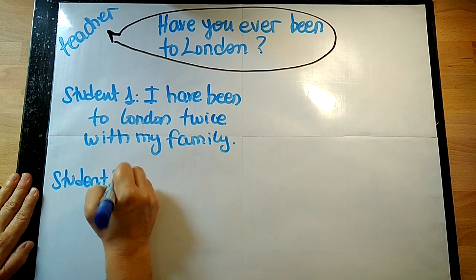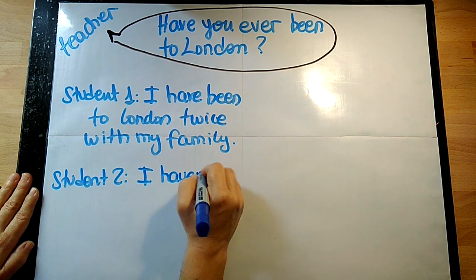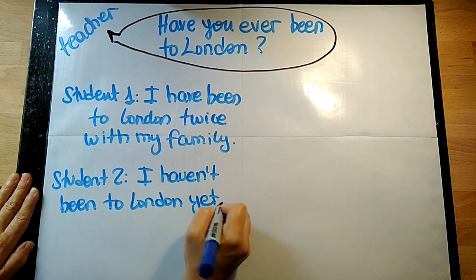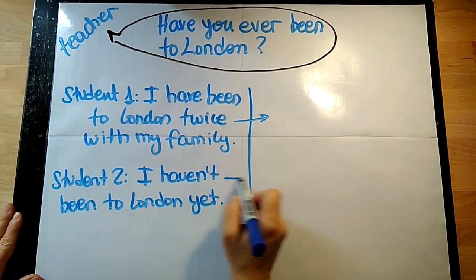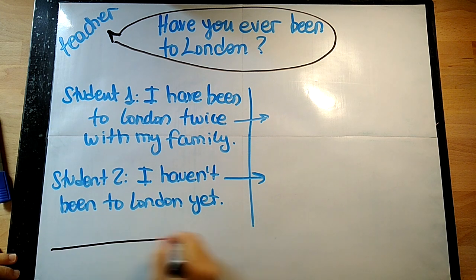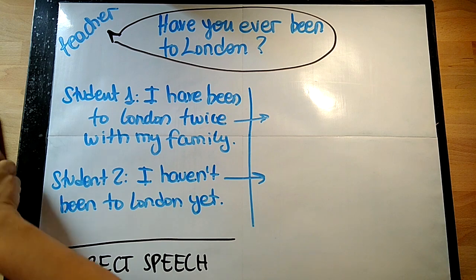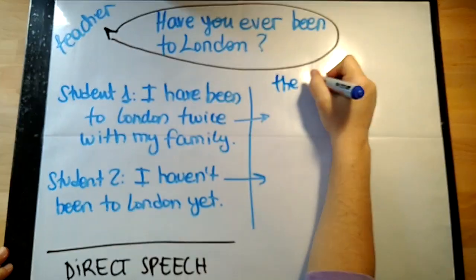And student 2 could answer, "I haven't been to London yet." So as before, these are two examples of direct speech, exactly the words that the students said. How would we do this reported speech?